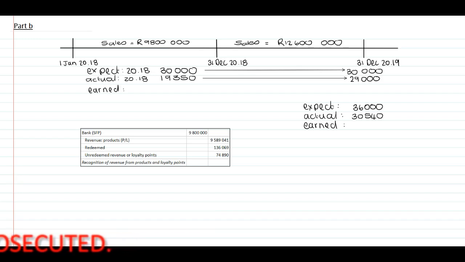Guys, this is my timeline and this is the given info that they've provided to us. We need to prepare the journal entry for 31 December 2019. For 2018, they've indicated that our sales is 9.8 million. Therefore, we need to determine the points earned.